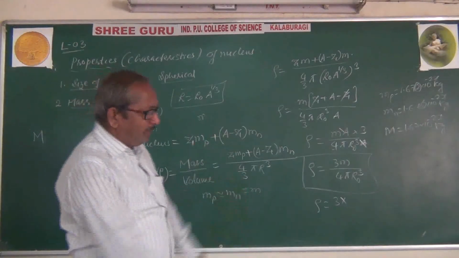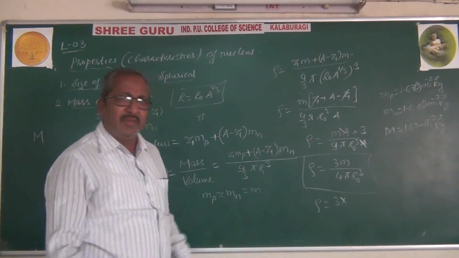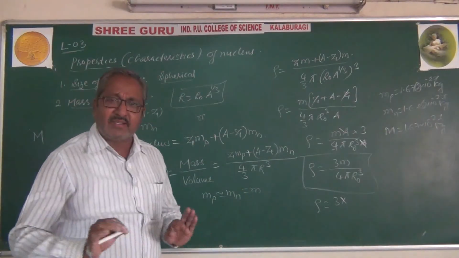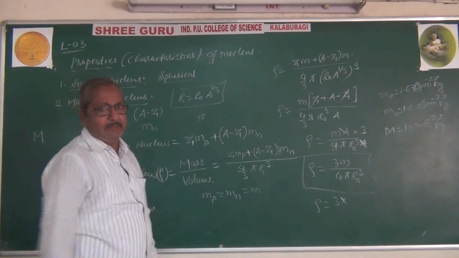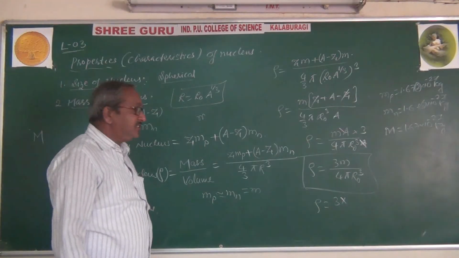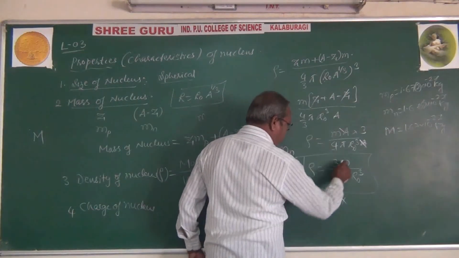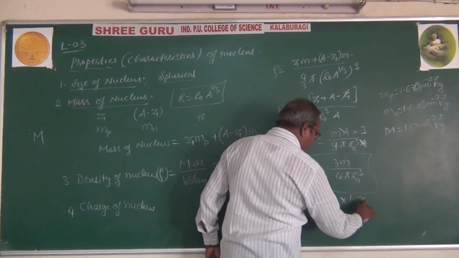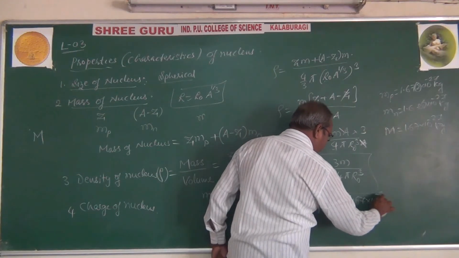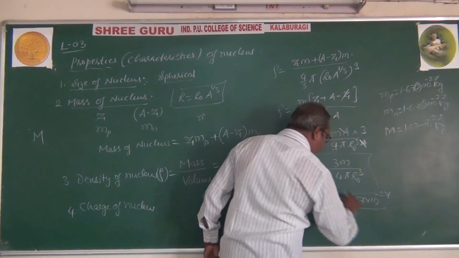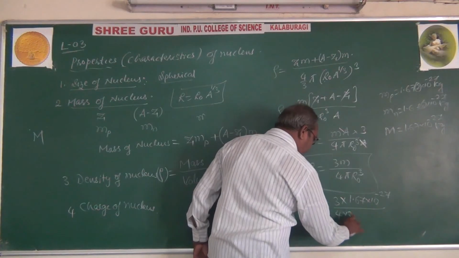We take one value, 1.67, as the average. There will be a slight error, but we will get the range of the density. How much will be the density range? Here it is 3 into 1.67 into 10 raised to minus 27 divided by 4 into 3.14.